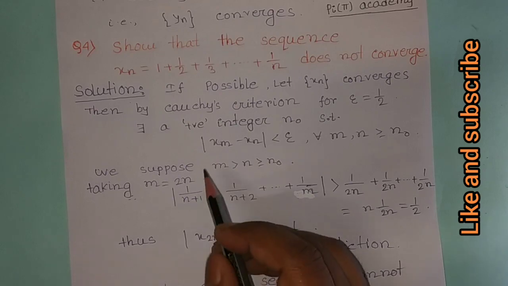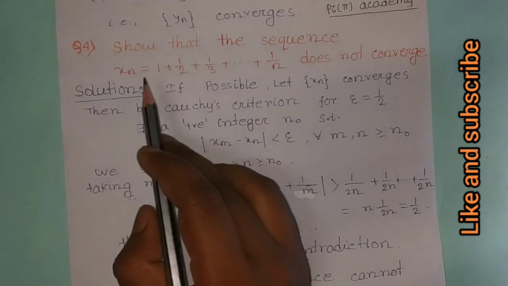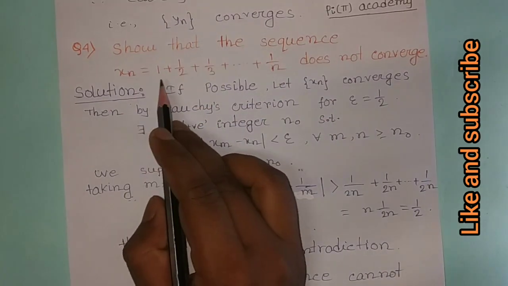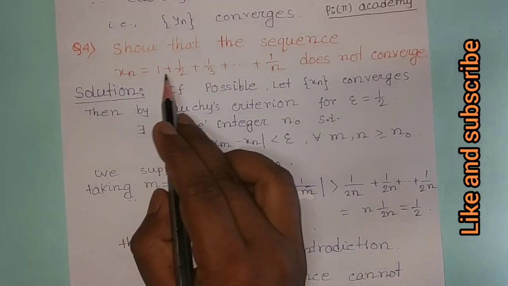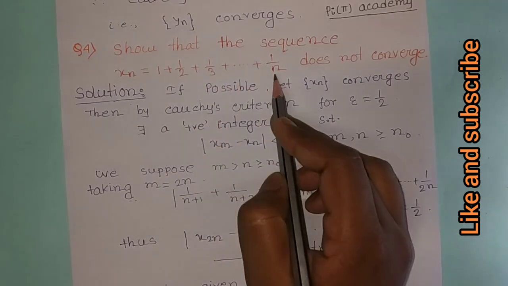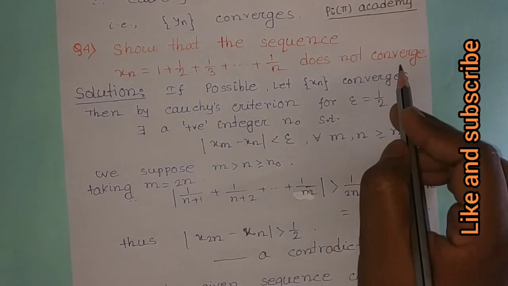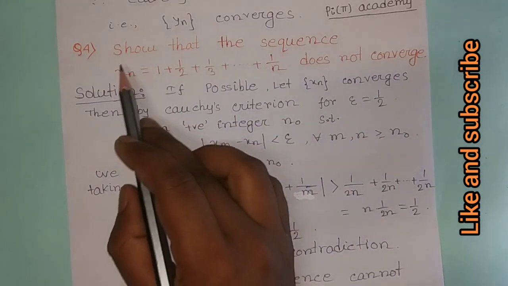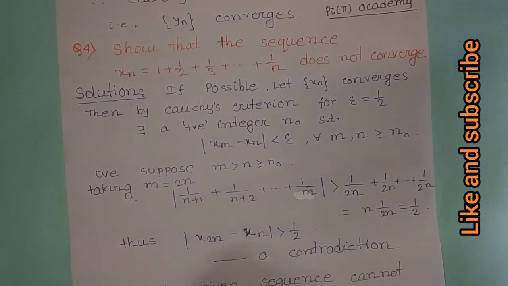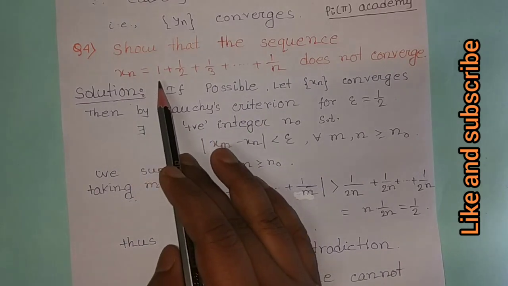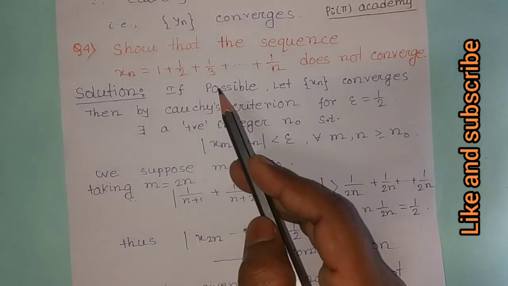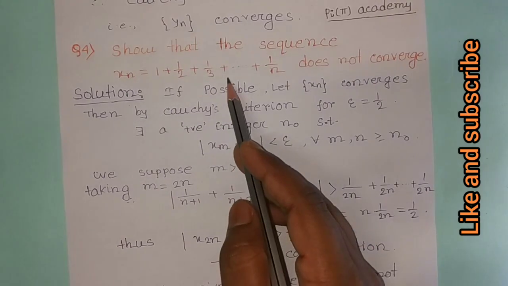Now I solve question number 4. Show that the sequence xn, where xn is equal to 1 plus half plus 1/3 plus dot dot dot 1 by n, does not converge. That is, we have to show that the sequence xn is not a Cauchy sequence, because we know that if a sequence is not a Cauchy sequence, then we can say it is not convergent.